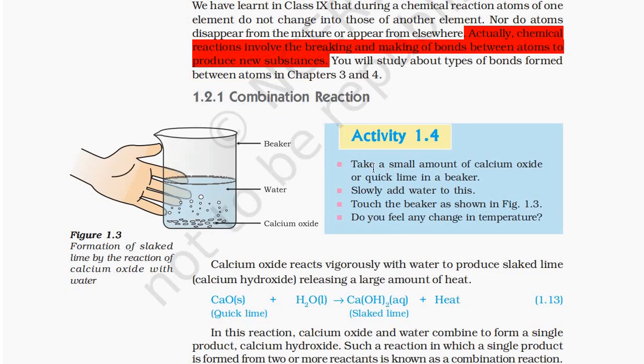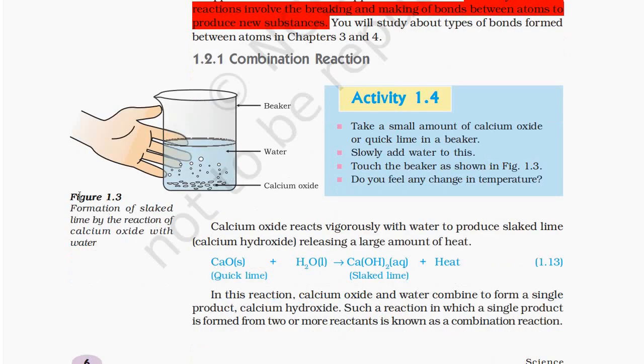Combination reaction. Activity 1.4. Take a small amount of calcium oxide or quicklime in a beaker. Slowly add water to this. Touch the beaker as shown in figure 1.3. Do you feel any change in temperature?